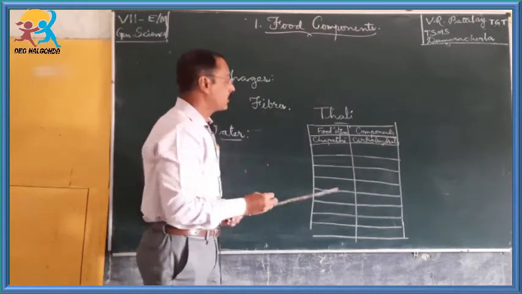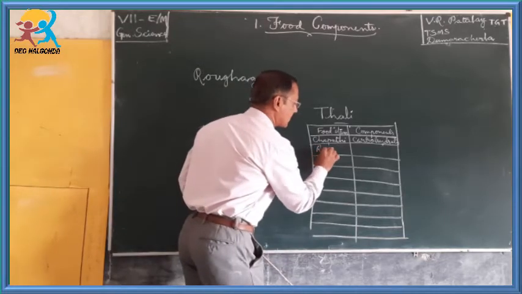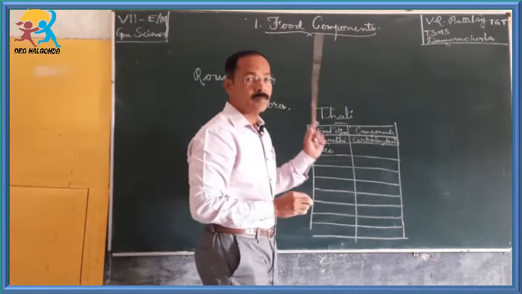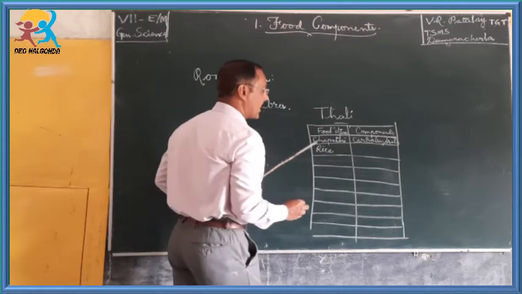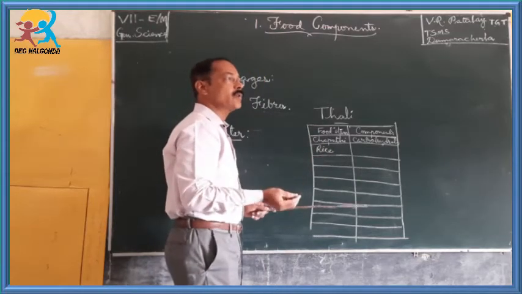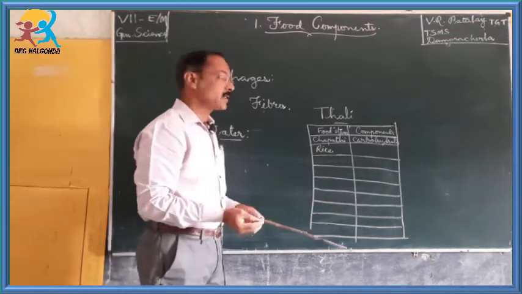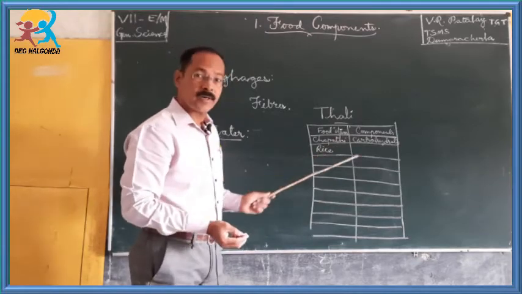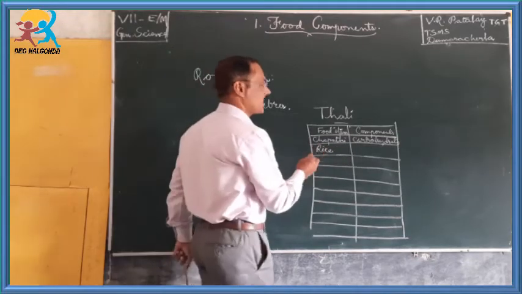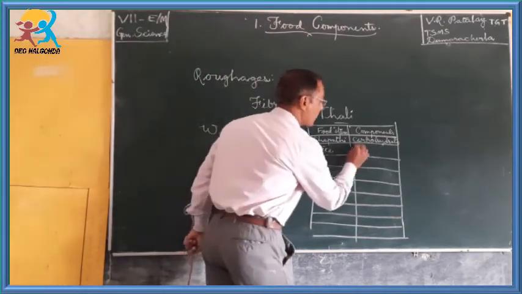Second one, the rice, cooked rice. When we performed the experiment, we found that rice turns blue black color. That means what kind of food component does the rice contain? Yes, it is carbohydrates.